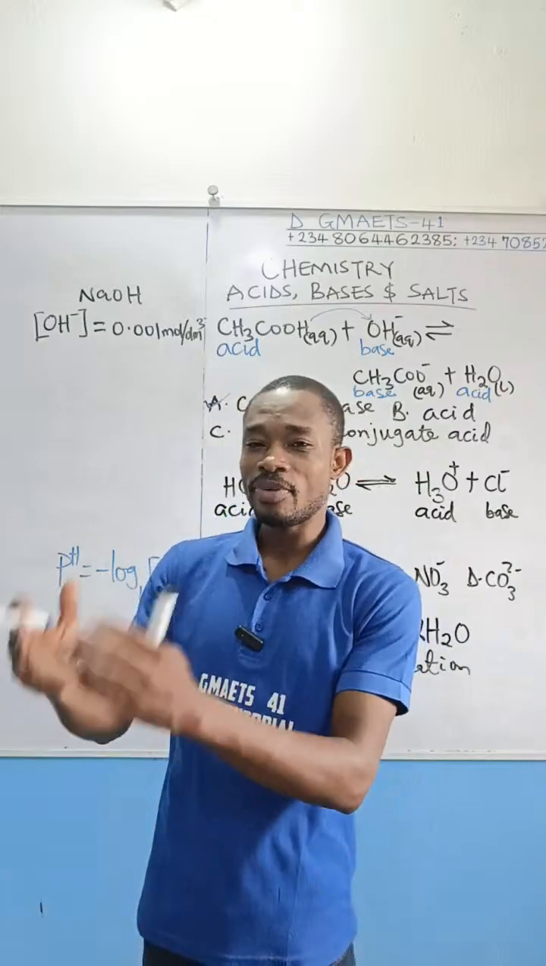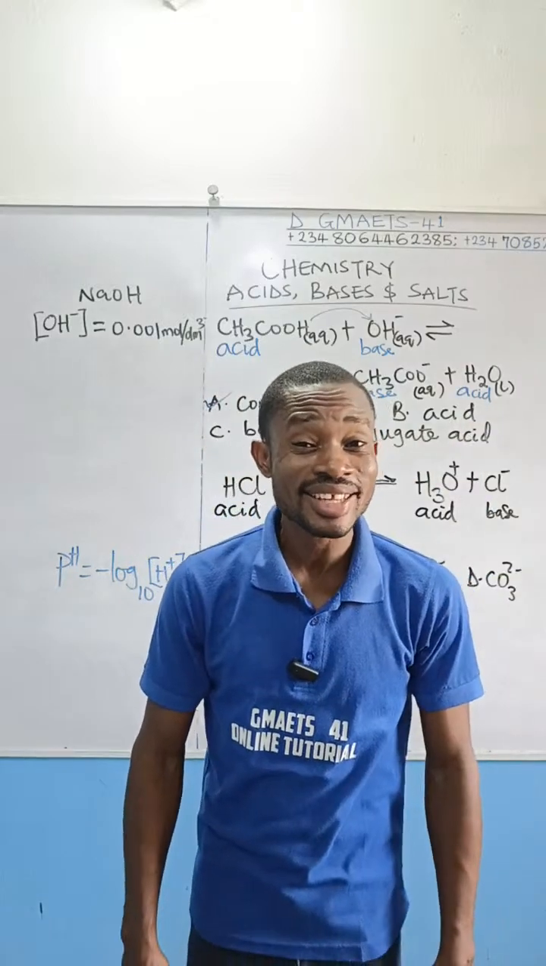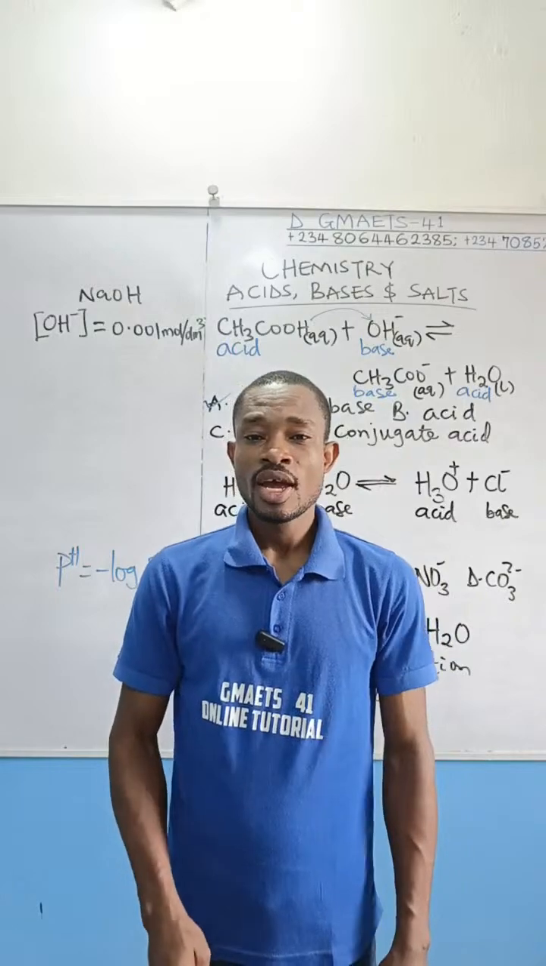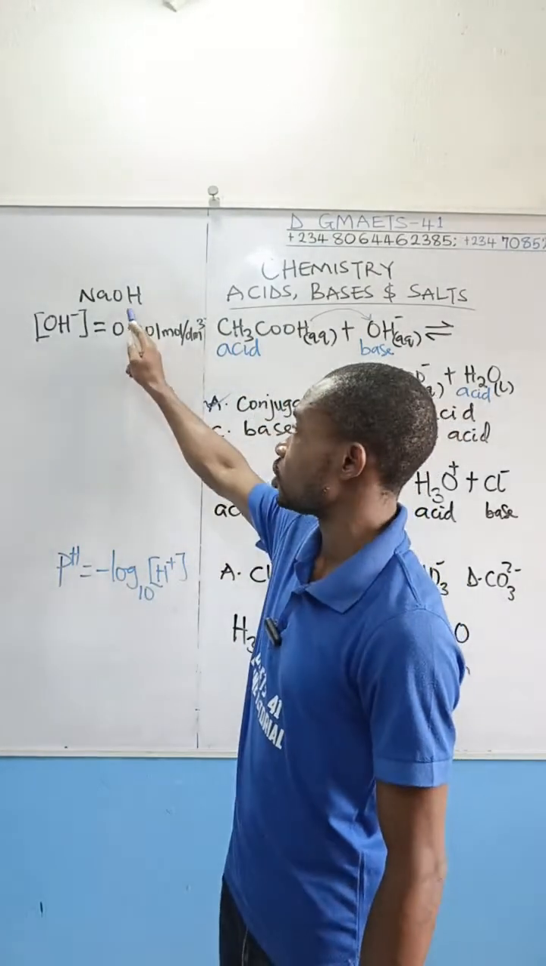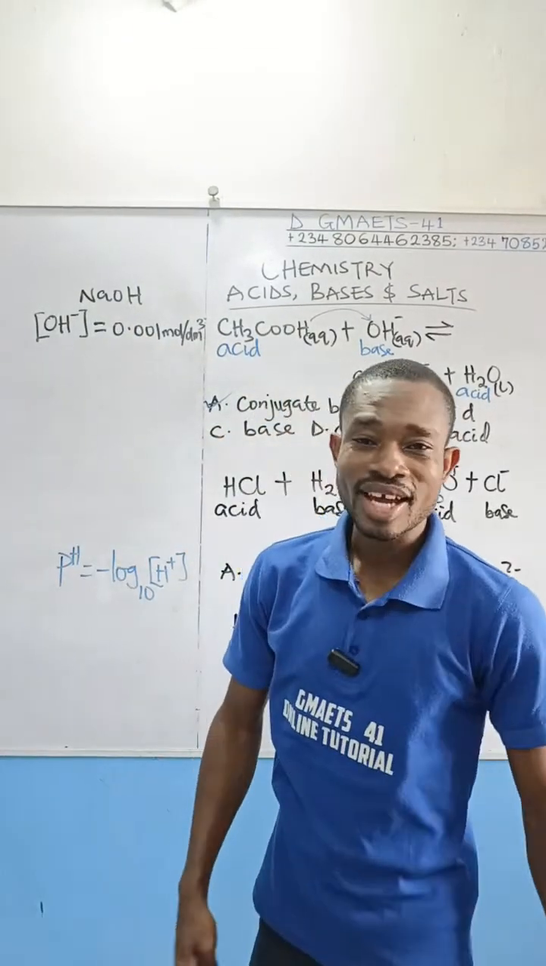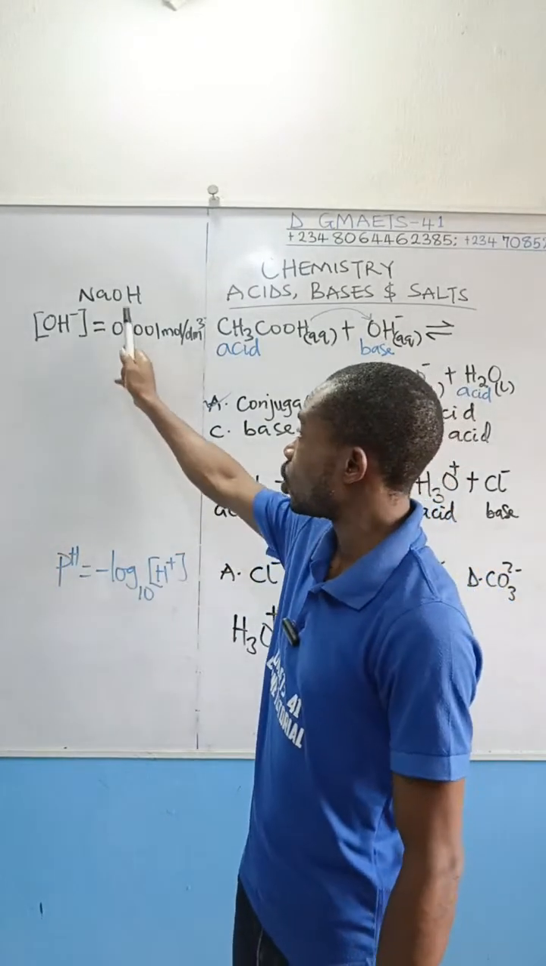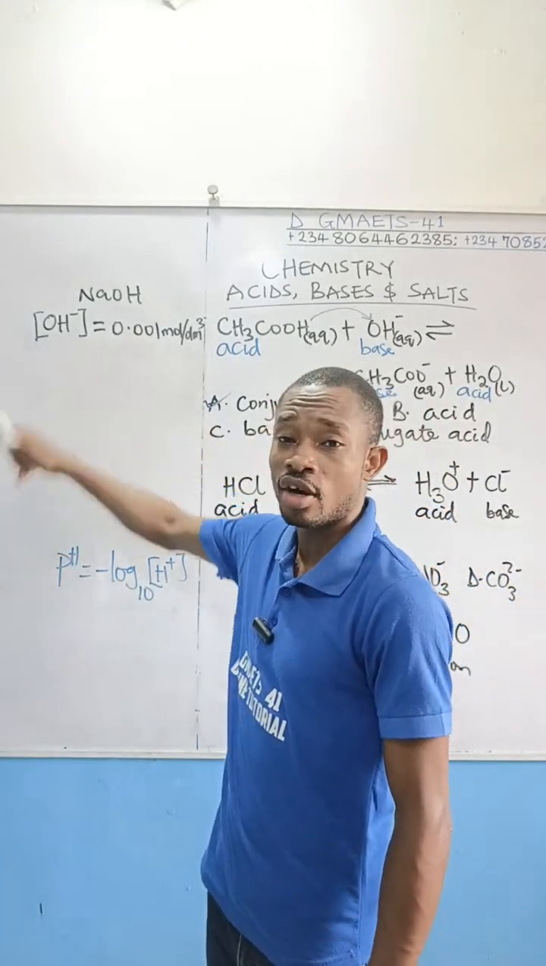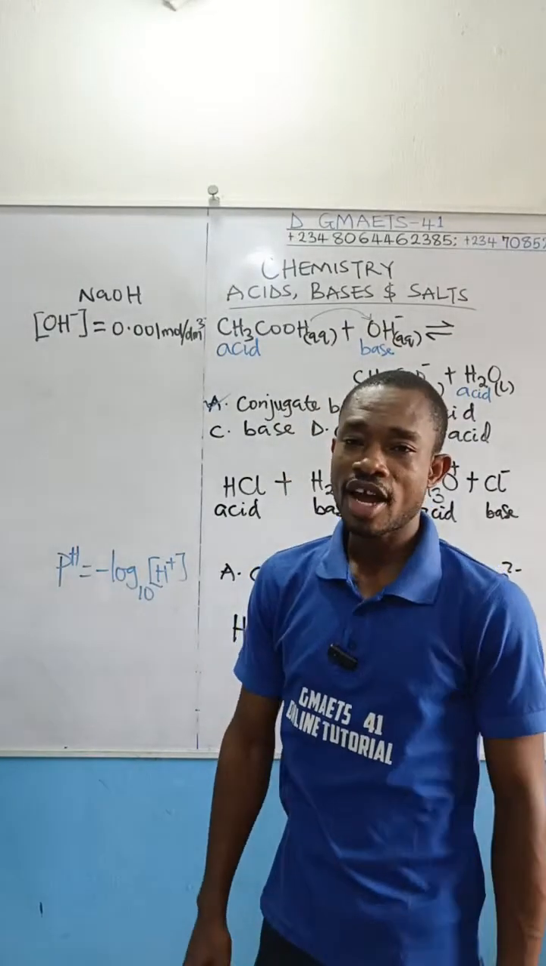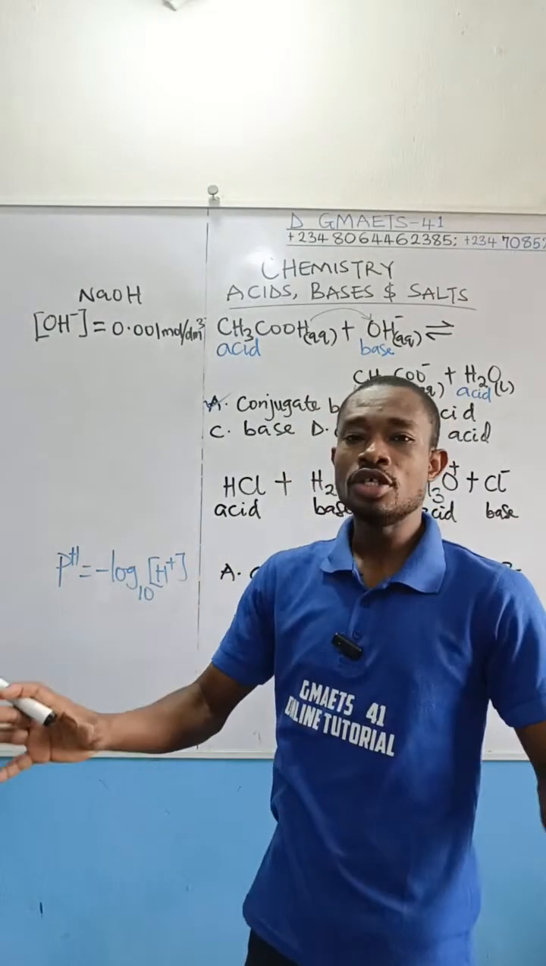But if you are given a base and asked to find the pH of the base, you can't get it directly. I must tell you this, especially in a case where you are given a concentration of the base. Why can you not calculate it directly? The concentration quoted is the hydroxide ion concentration, not that of the hydrogen ion. So this is what we are going to do.